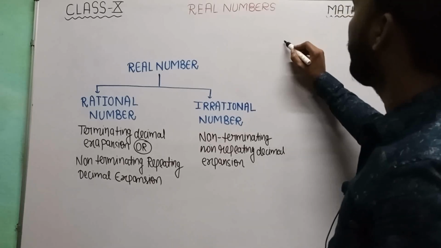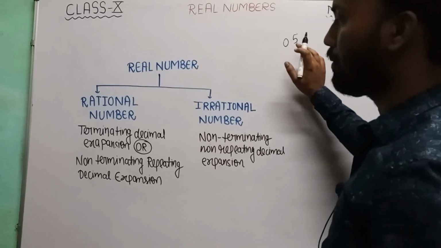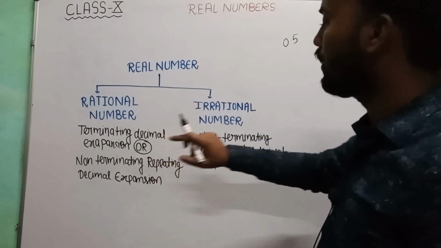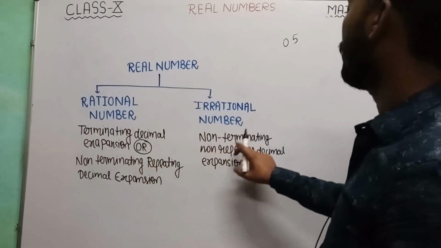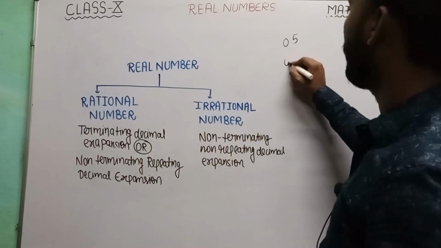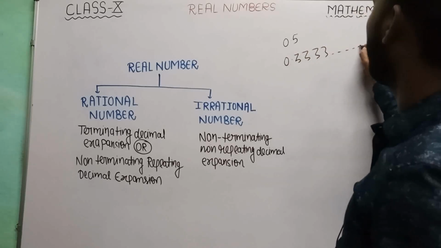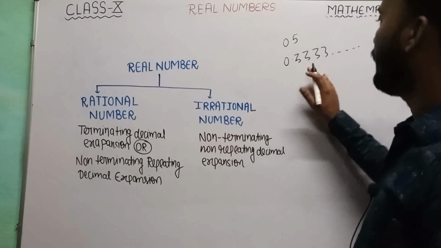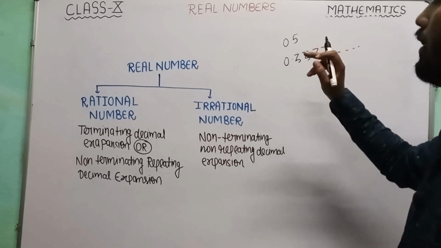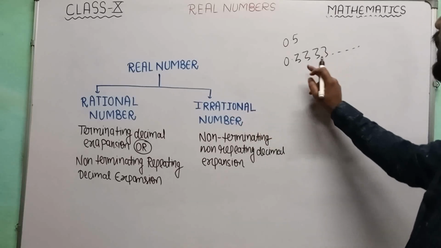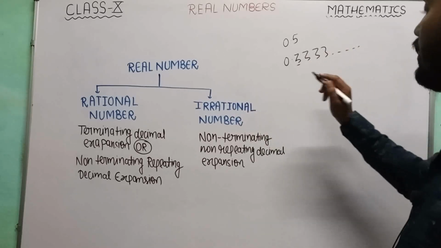Now, if we talk about 0.5, then this decimal expansion is terminating. First, let us understand the meaning of terminating, non-terminating repeating, and non-terminating non-repeating. If we talk about 0.3333 and so on till infinity, then this decimal expansion is non-terminating but repeating. What is the meaning of repeating? Here, this 3 is repeating till infinity.